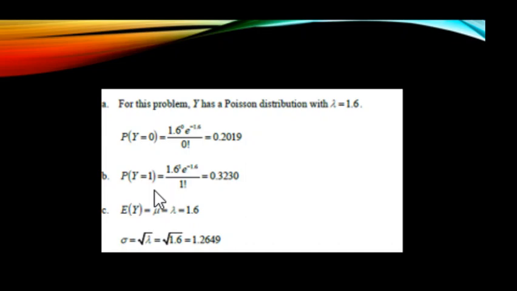Probability that there is one fatality will be 1.6 raised to 1, e to the negative 1.6, divided by 1 factorial, so 0.3230. The expected value of y is simply lambda. So mu is 1.6, mean is 1.6. Sigma, or standard deviation, is the square root of lambda, which is the square root of 1.6, or 1.2649.